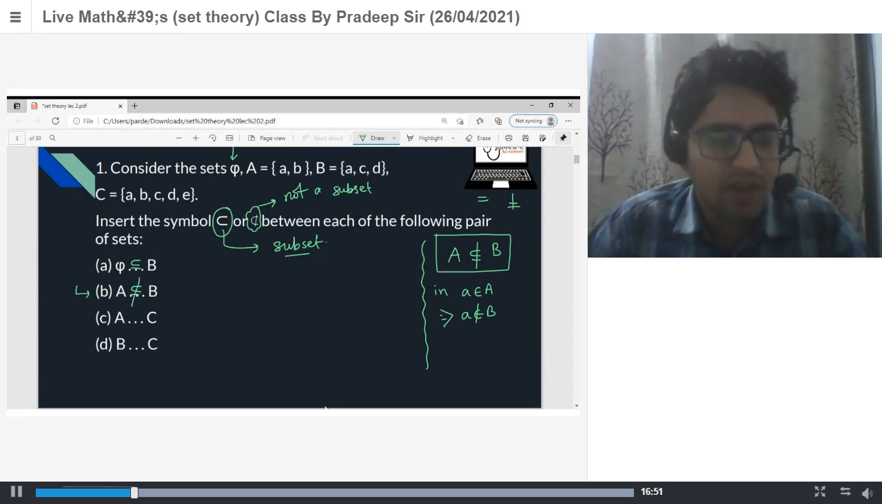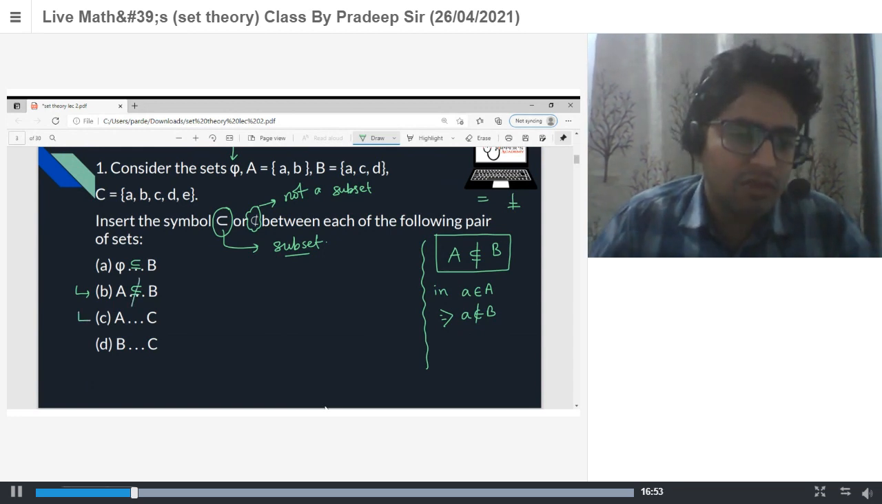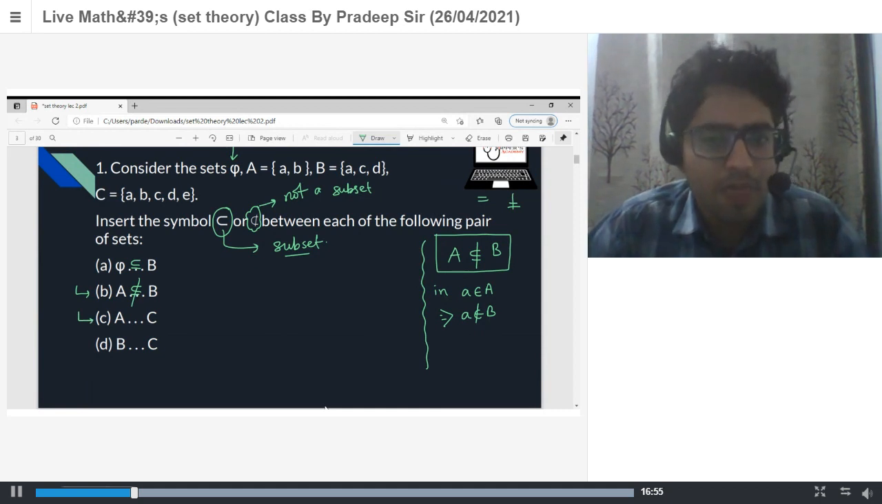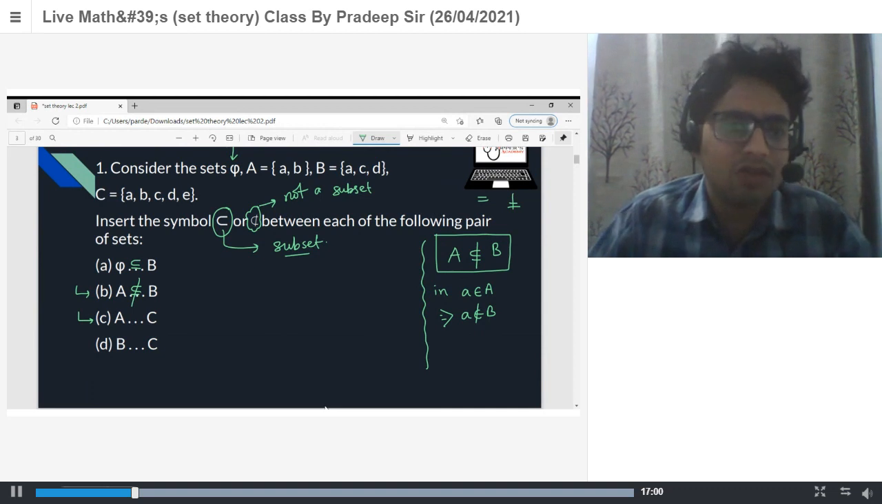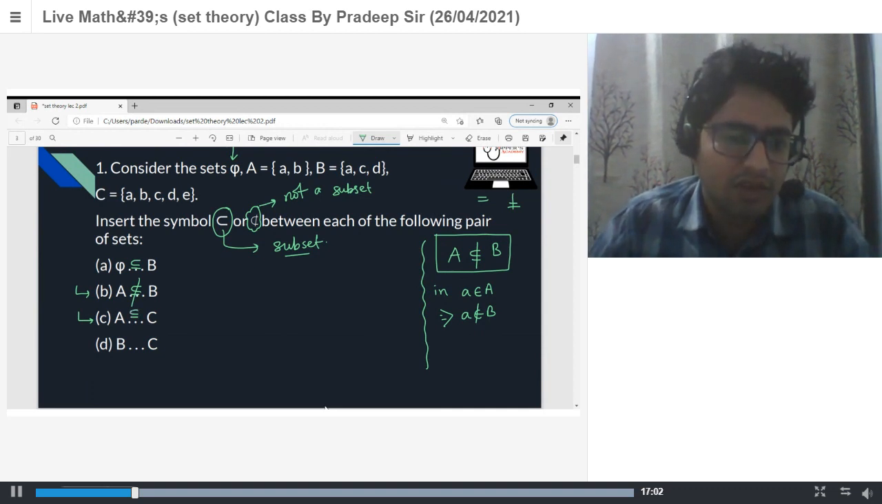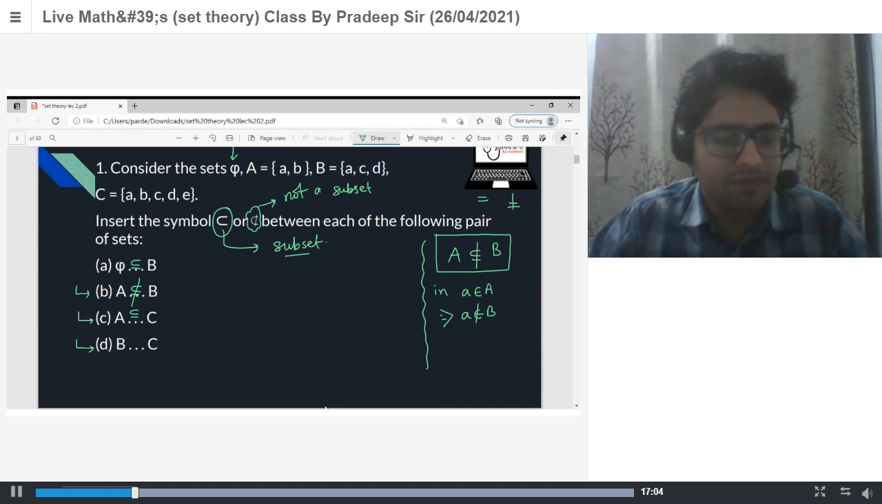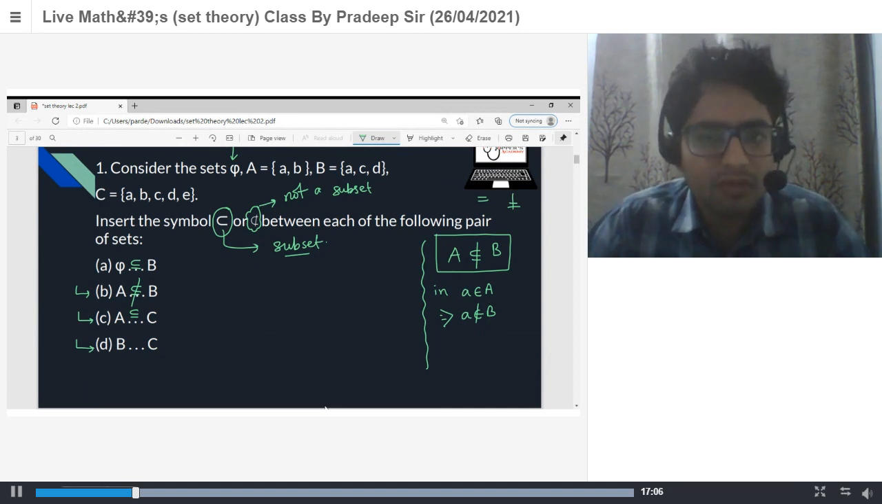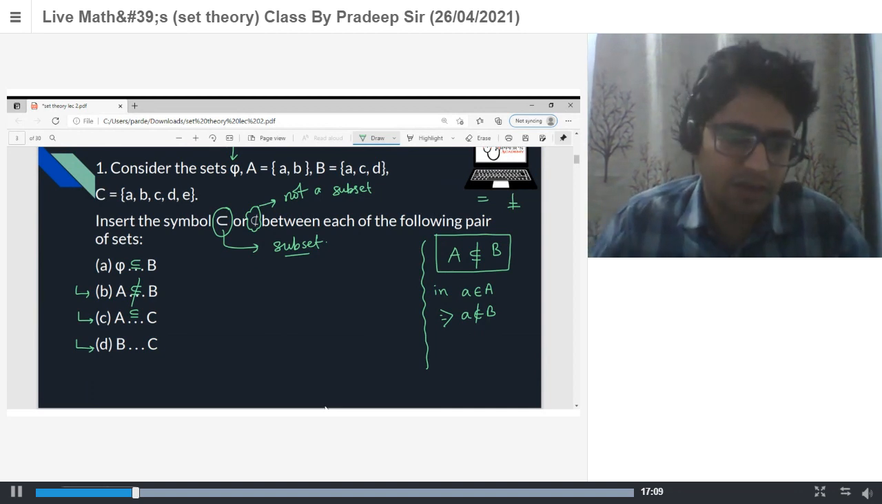Next one, Nikit, part C. Yes, that is a subset, because every element belongs to C. So this is a subset. Very good. Next one, Prahlad. D. A subset. Very good.